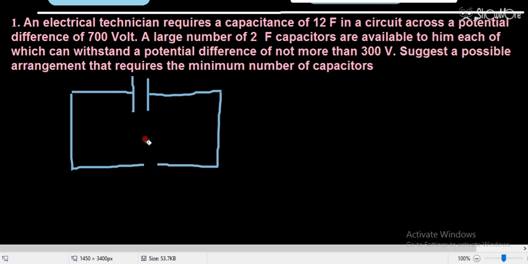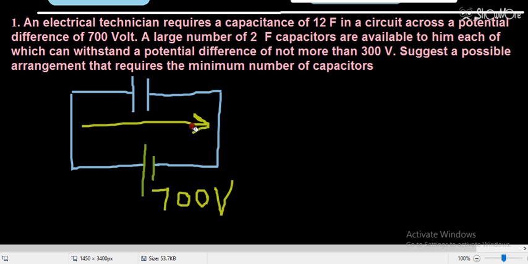So students, if I connect a battery of 700 volt here, and if I connect a single capacitor here, then the voltage drop across this capacitor will be 700 volt, because if I connect a single capacitor across this battery, the voltage drop across it will be 700 volt.